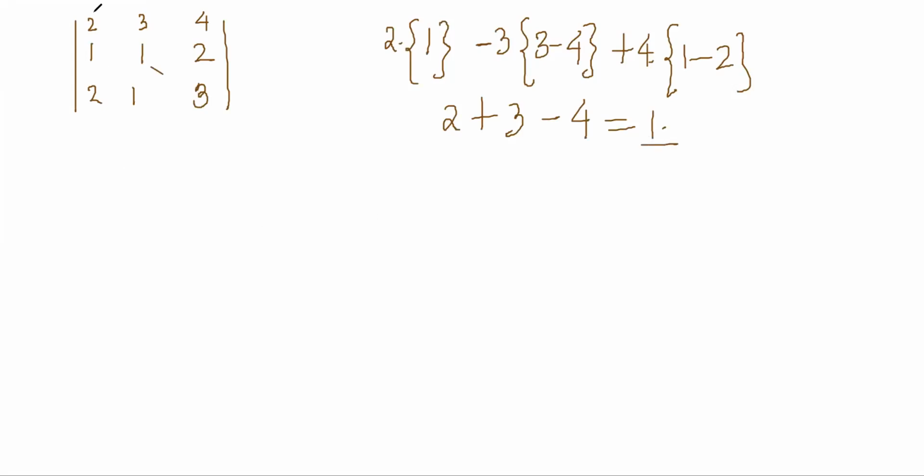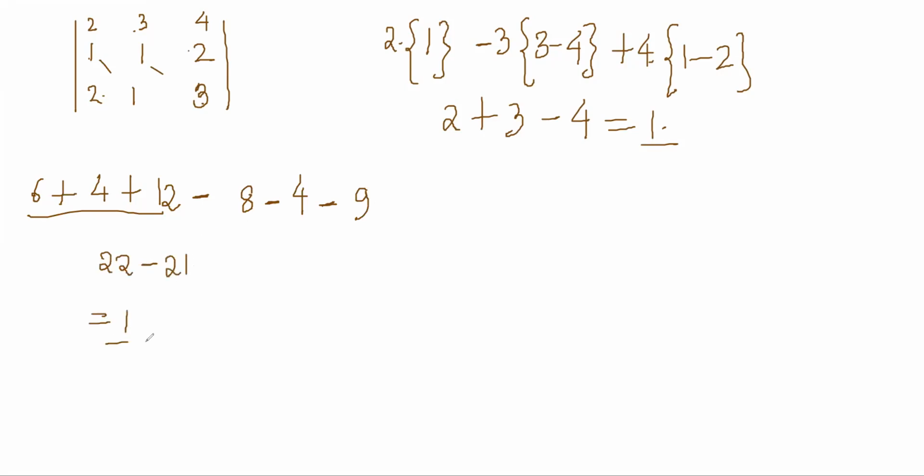In the new way, it is 2 into 1 into 3, 6, plus 1 into 1 into 4, 4, plus 3 into 2 into 2, 12, minus 2 into 4 into 1, 8, minus 1 into 2 into 2, 4, minus 3 into 1 into 3, 9, right? And that becomes 22 minus 21, which is 1.